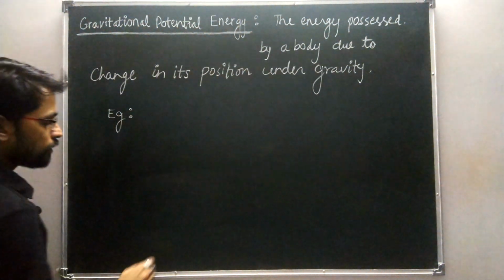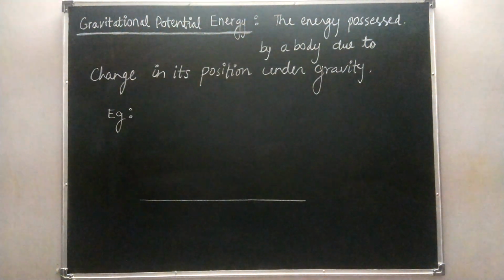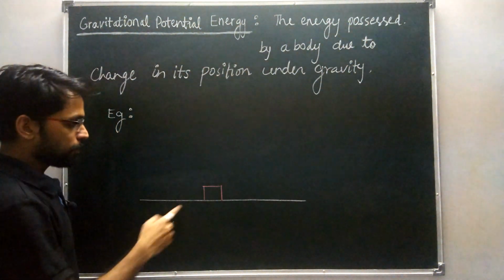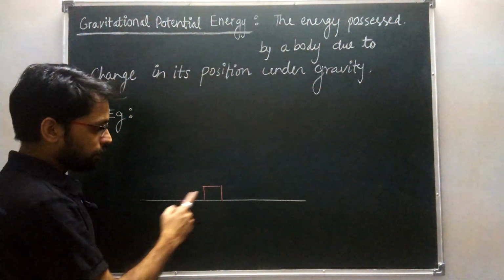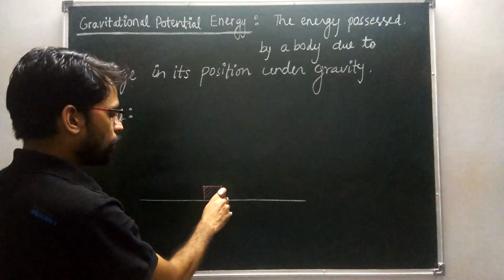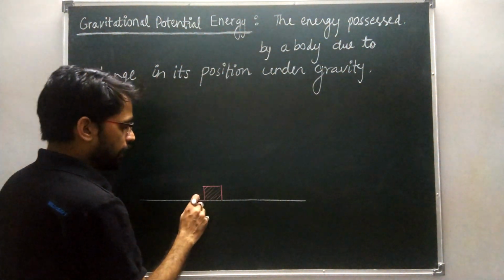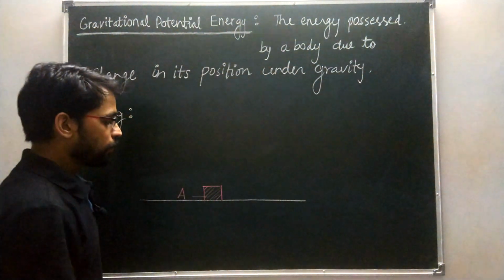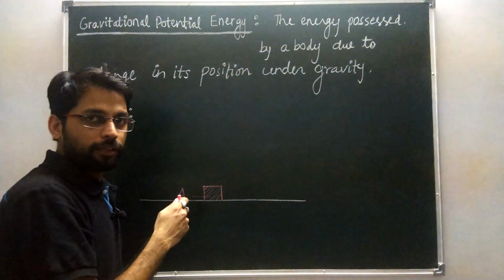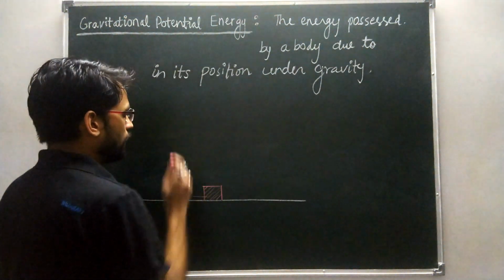consider there is a body resting on the ground. Okay, this is the body or the block resting on the ground or on the earth's surface, say at point A. Okay, now a force is applied on the body to move the body in vertically upward direction.